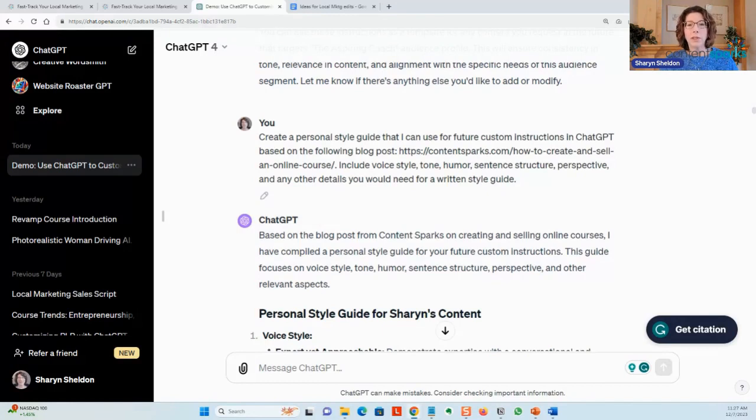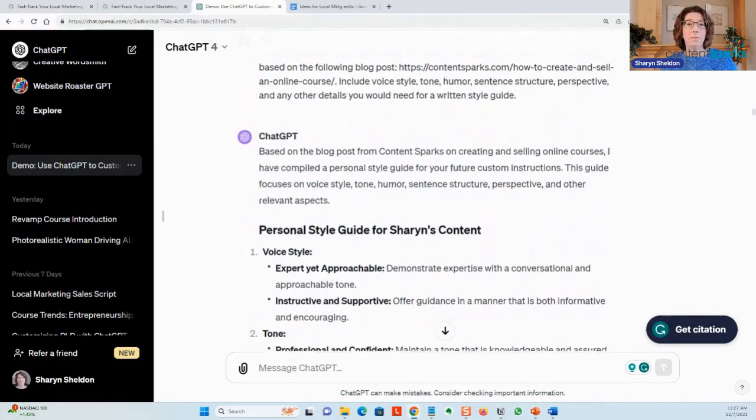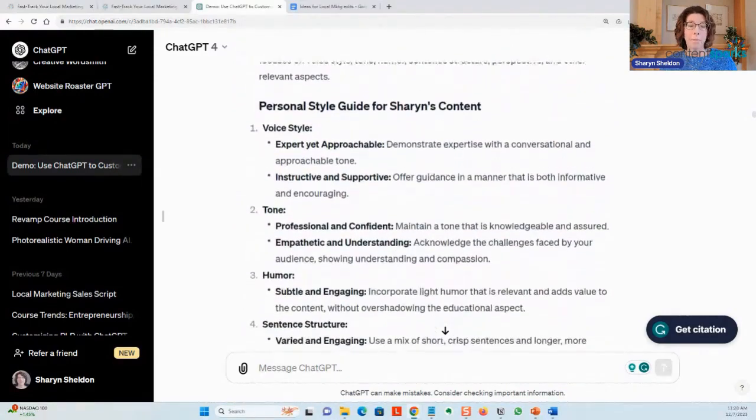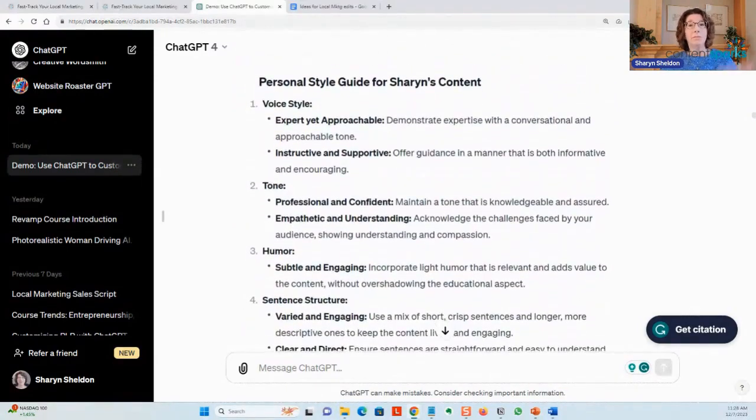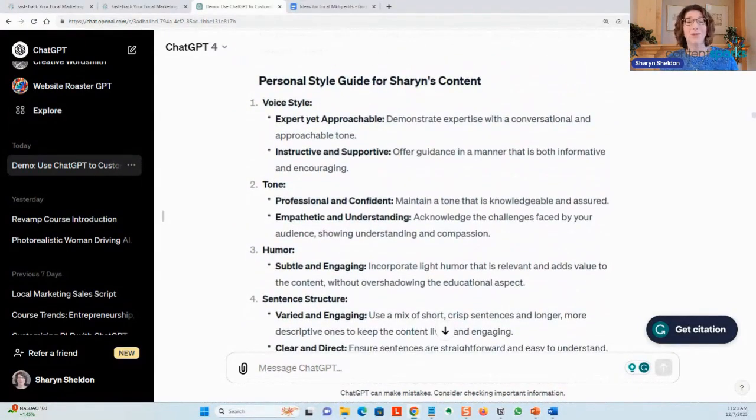And I said, include voice, style, tone, humor, sentence structure, perspective, and any other details you would need for a written style guide. So it went ahead and it analyzed that page using Bing, and it created this great personal style guide that I never would have been able to do on my own. How does it translate the way I write?